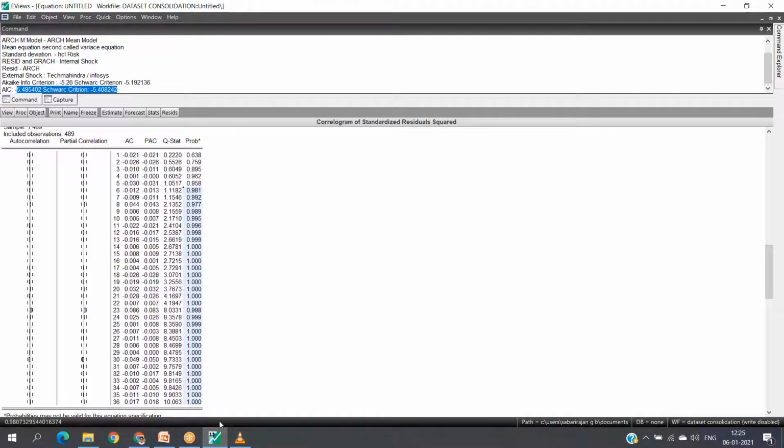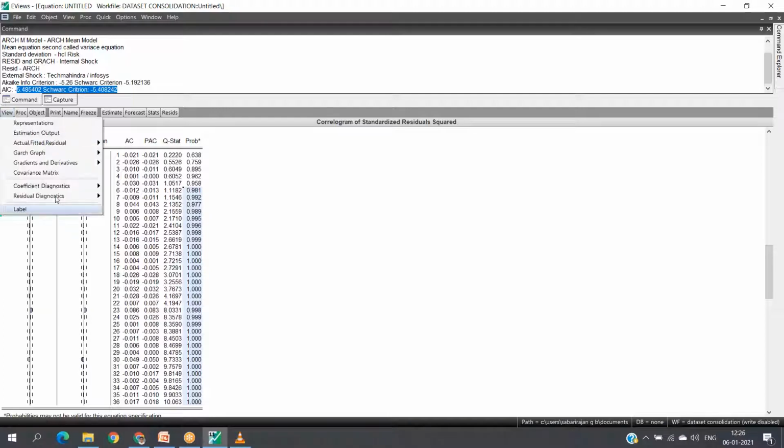When it is almost 100%, certainly it has no serial correlation, as we are accepting our null hypothesis. Even the rest of the other values are above 5%. We can conclude that the observations you have taken to test serial correlation have no such serial correlation. This is how we can derive the serial correlation.